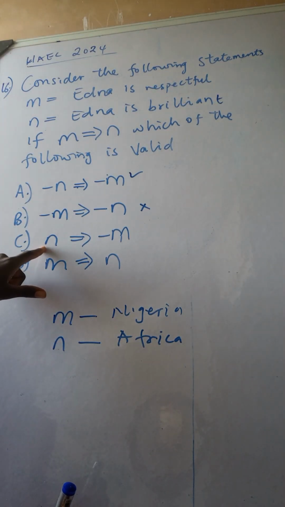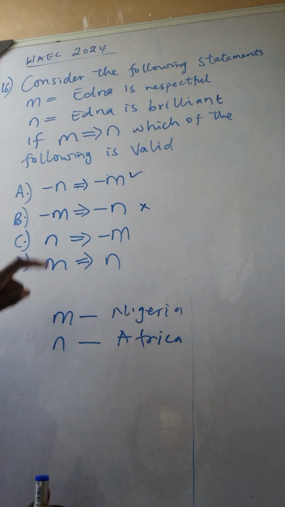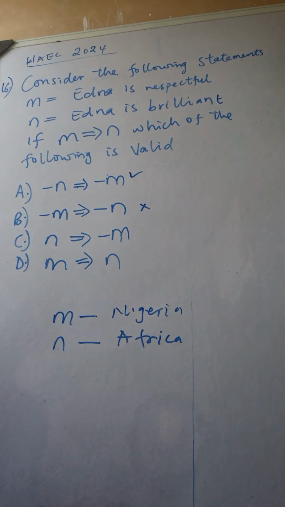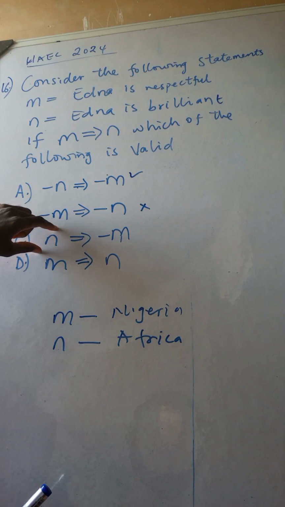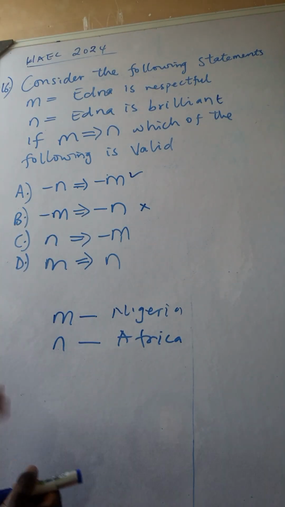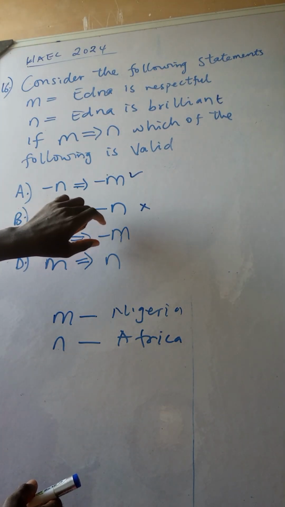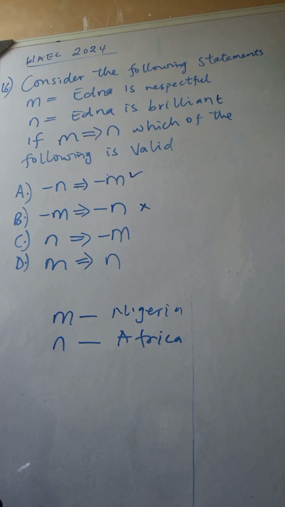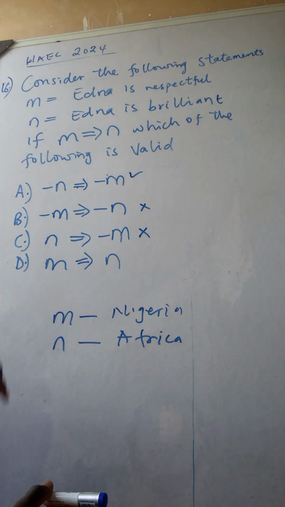Then we have N implies minus M. If someone is from Africa, does that imply that that person must not be from Nigeria? Let's look at this one again. If someone is from Africa, does that in any way imply that that person must not be from Nigeria? No. If someone is from Africa, there's a possibility that the person is from Nigeria.